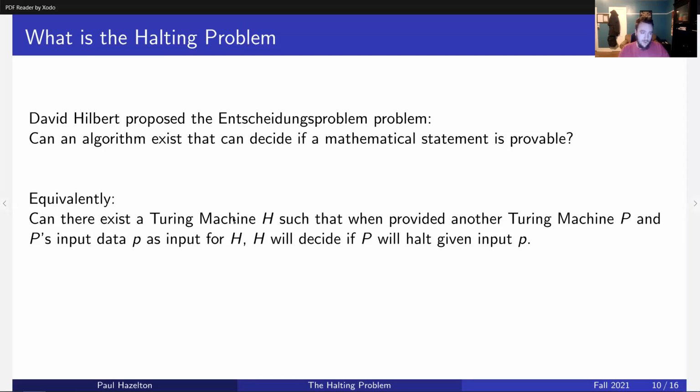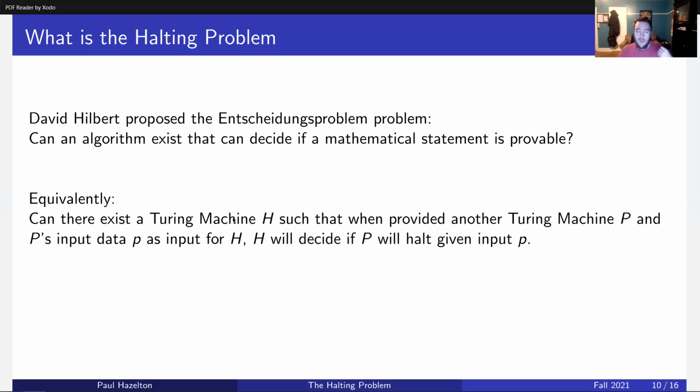Alan Turing basically rephrased this question and said, can there exist a Turing machine, H, such that when provided another Turing machine, P, and P's input data, little p, as input for H, H will then decide if P will halt on a given input p. So basically, H looks at a program and says, hey, that's going to go into an infinite loop. Or it says, that's going to halt, and it's going to give you the answer. Whether the answer is right or not, who knows?